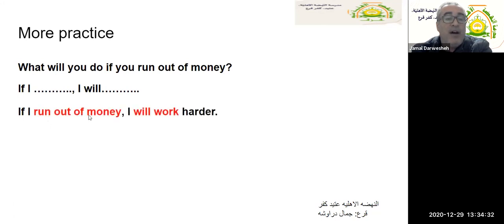Good. If I run out of money, I will work harder. For example, if I run out of money, I will work harder. You could also say, if I run out of money, I will borrow money from my friend. Okay? But pay attention that you have to use the will plus the base form in the result. And in the if clause, you have to use the present simple as we said before.